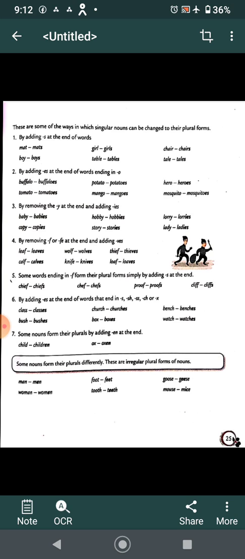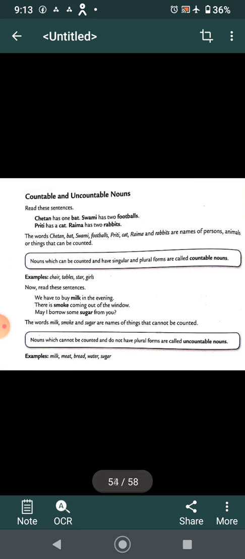Now, some nouns form the plural by adding en at the end, like child, children, ox, oxen. Some nouns form the plurals differently. These are known as irregular plural forms of the noun. Man, men, woman, women, foot, feet, tooth, teeth, goose, geese, mouse, mice. I hope, children, you understood. Now next is countable and uncountable nouns. Countable, which we can count; uncountable, which we cannot count.